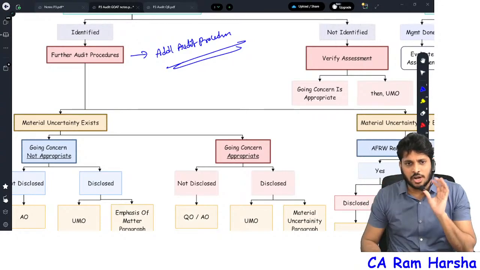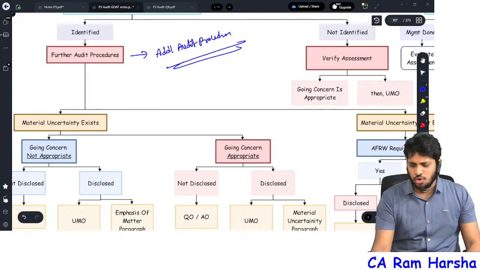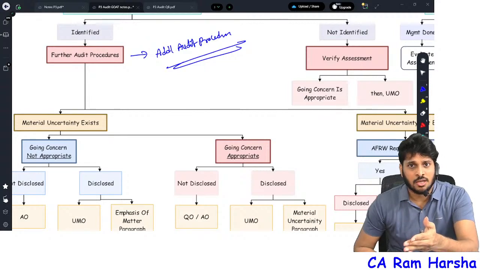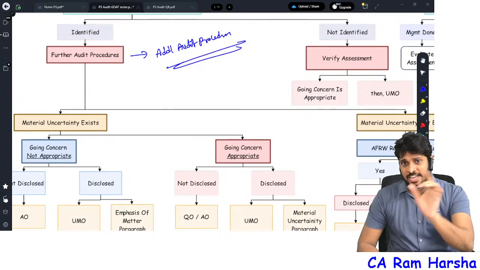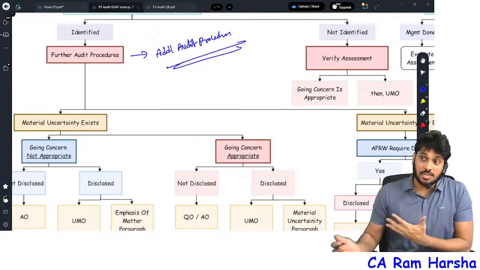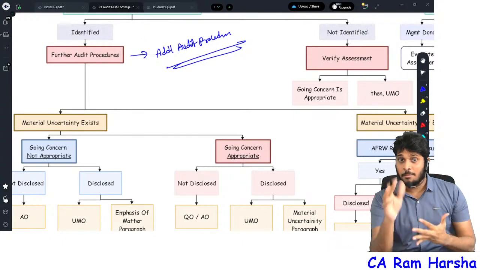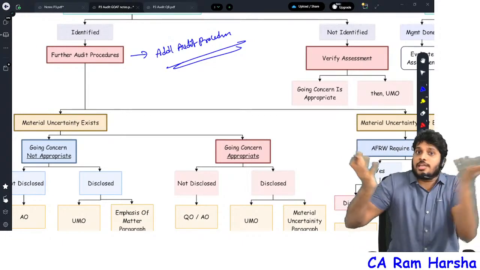Once you perform further audit procedures, you will get clarity. Yes, material uncertainty is there, sir. Or no, sir, material uncertainty is not there. For example, Tata Motors is having a loss. Just because they have negative operating losses and negative operating cash flow, can you straight away say Tata Motors is closing tomorrow? No. So in some companies, symptoms will be there, but that will not result in material uncertainty.